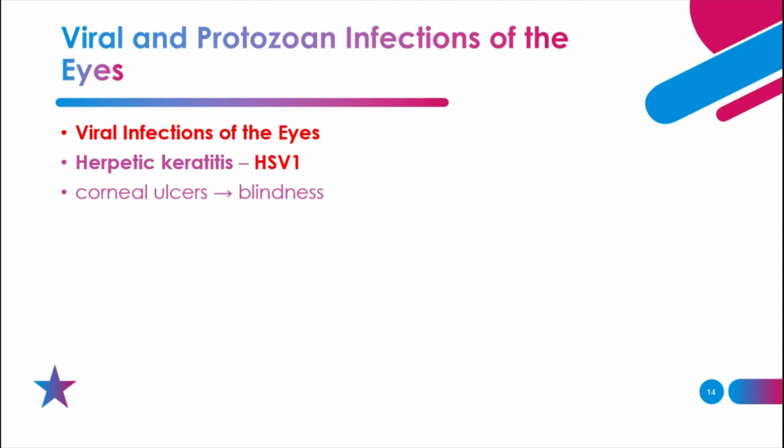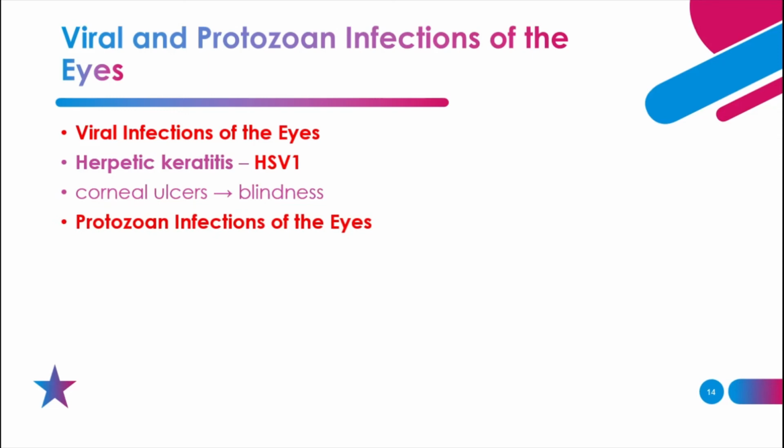One of the major causes is the herpes simplex virus 1, which is the major cause of the herpetic keratitis. This herpetic keratitis remains one of the leading infectious causes of the corneal ulcer, and that can result into the blindness.